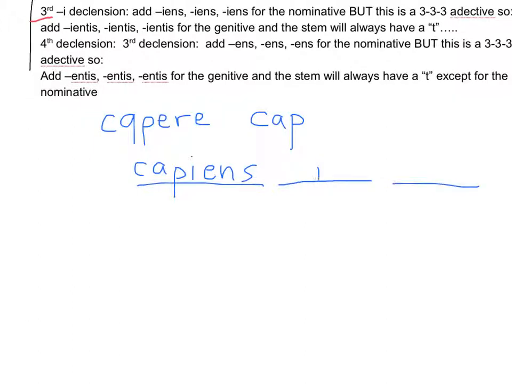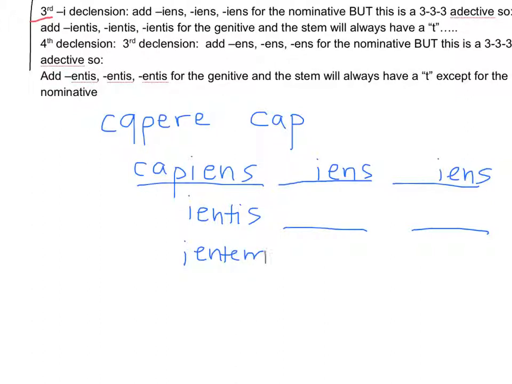IENS. They all look exactly the same. Then you add IENTIS. They all look exactly the same. For the accusative, you add EM for the masculine and feminine. And for the neuter, as always, the nominative and accusative are exactly the same.